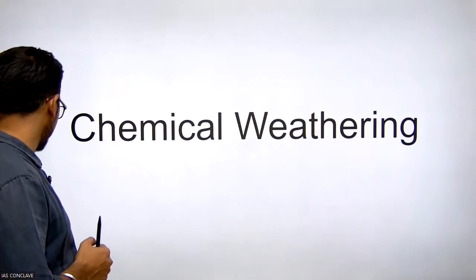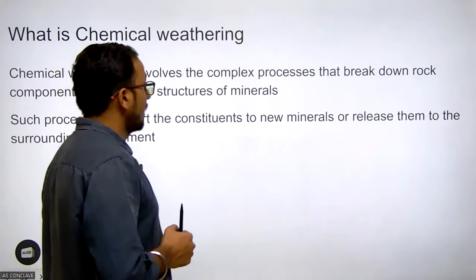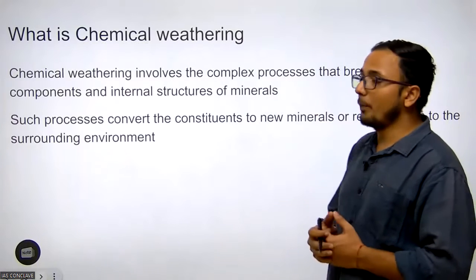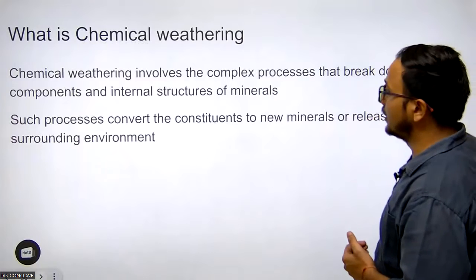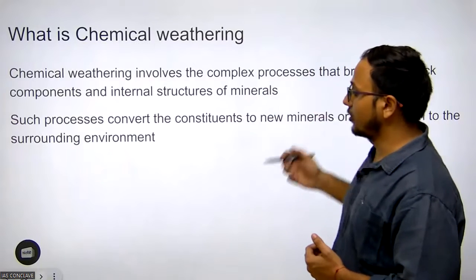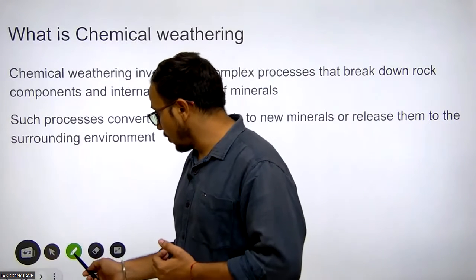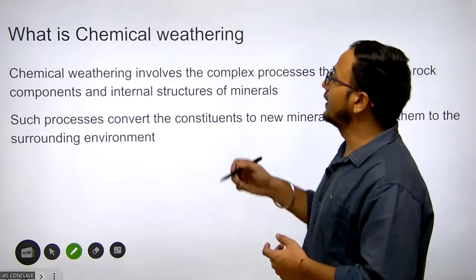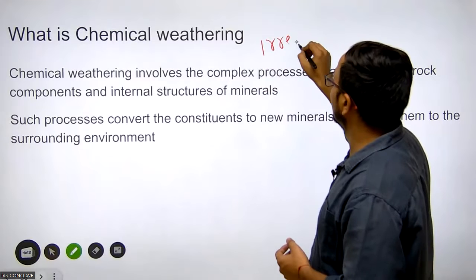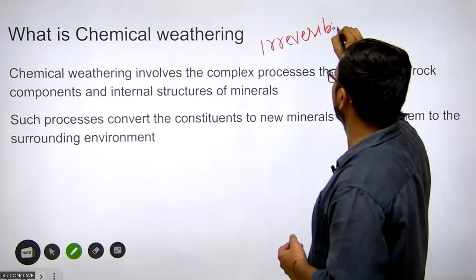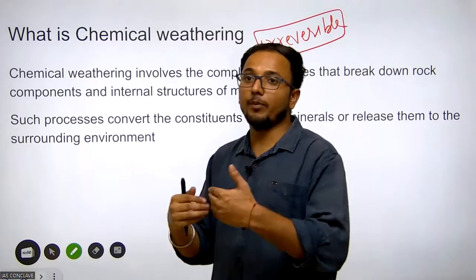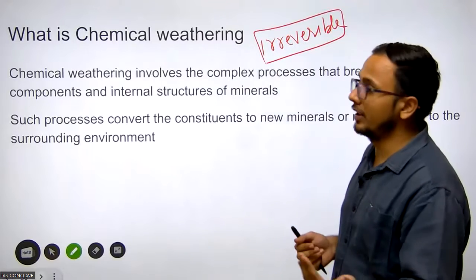What is chemical weathering? Chemical weathering, as we have understood, is a chemical alteration. Okay, so chemical weathering involves the complex process that breaks down the rock components and the internal structure of the minerals. If any rock undergoes chemical weathering, can it be reversible or irreversible? Chemical weathering will be irreversible. If a wooden block is burned, this is an example of chemical weathering. Rusting is an example of chemical weathering.